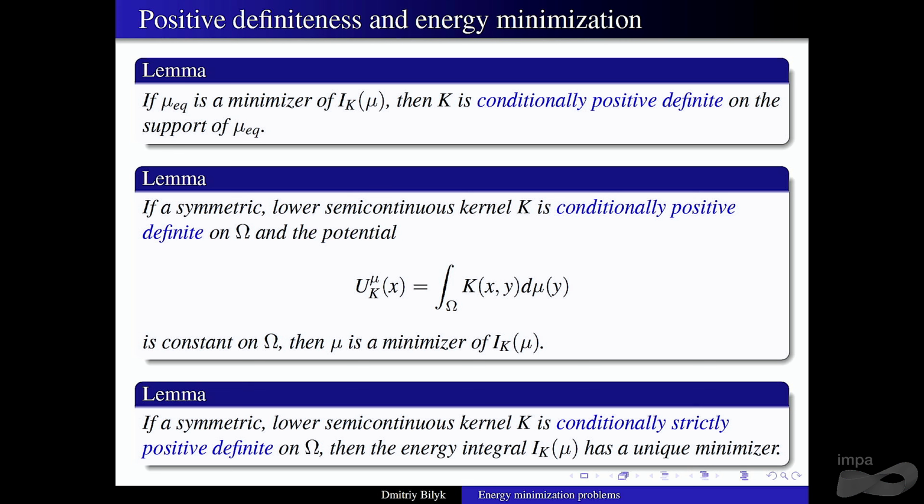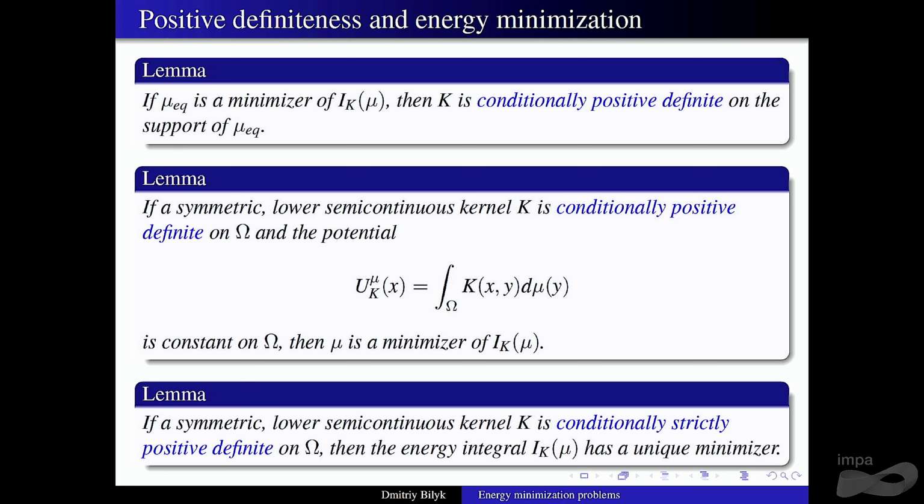So this comes from basic calculus of variations and potential theory. If you have a minimizer, you can check that K has to be conditionally positive definite on the support of the minimizer. One way to prove it is by considering the Hilbert-Schmidt operator with this kernel and this measure, and it doesn't tell you anything about what happens off of the support. But it will be conditionally positive definite on the support, and that's why in the theorem that I mentioned yesterday, we actually needed full support for some implications.